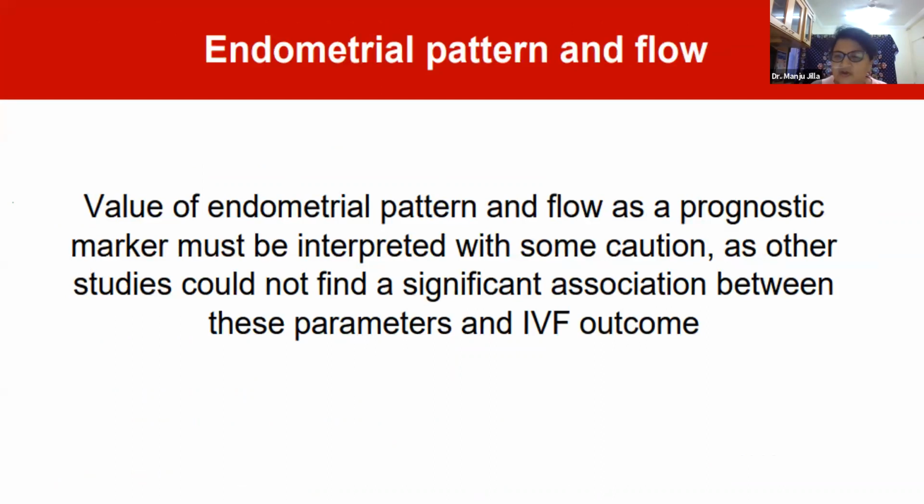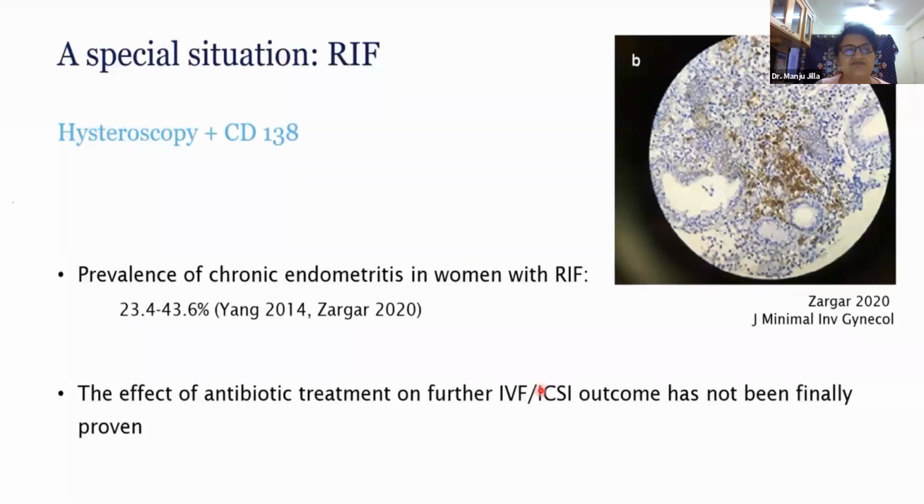Do we look at the endometrial flow patterns? A lot of papers said that we should look at the uterine artery resistance and the subendometrial flow, and that if there is a good flow in diastole, implantation will probably be better. But there are very conflicting results about this, and a growing endometrium, a good trilaminar endometrium, is one of the best markers that the embryo will implant, rather than looking at the vascularity.